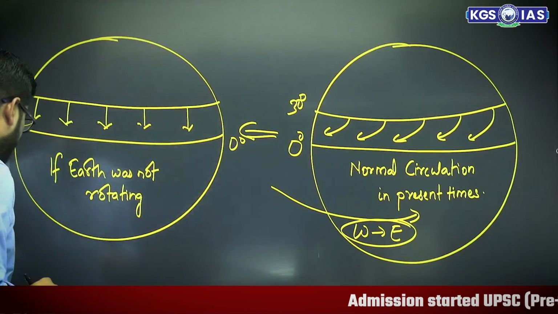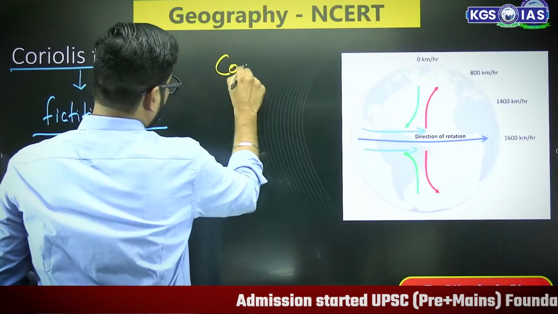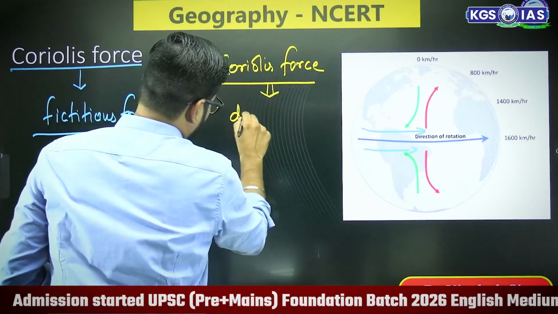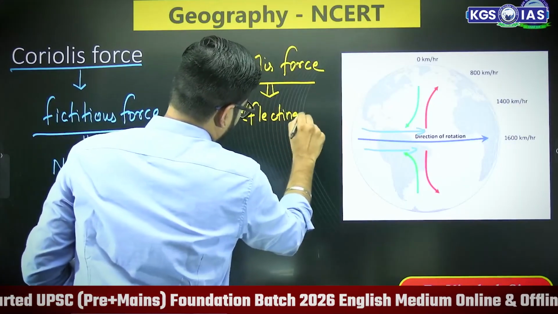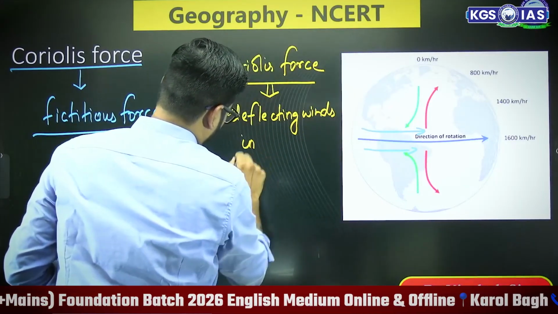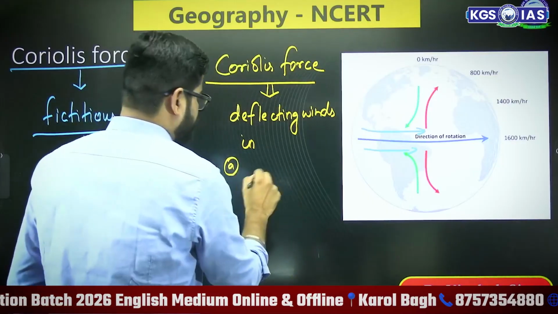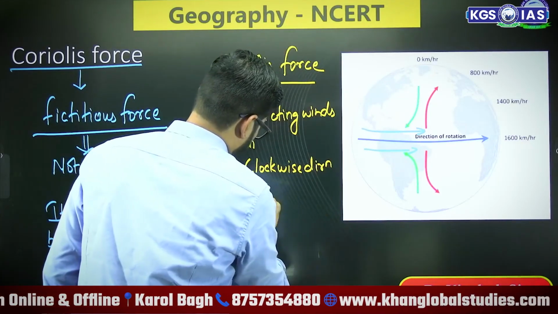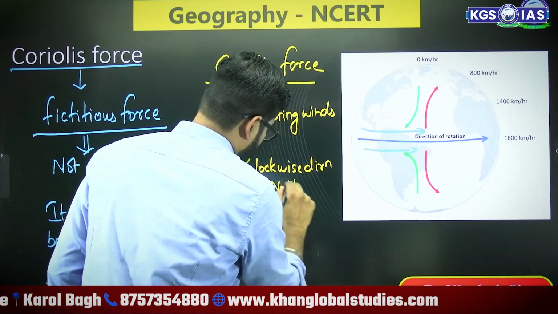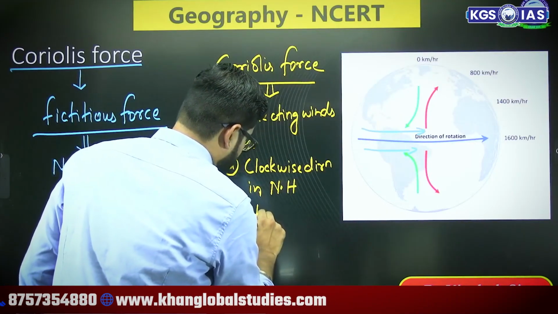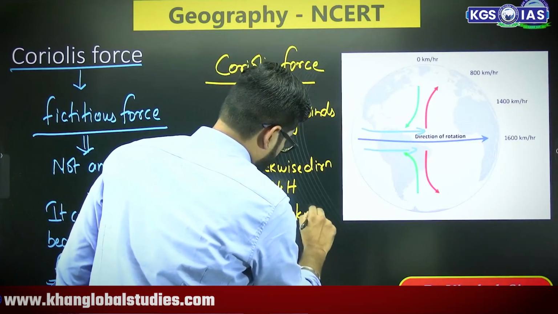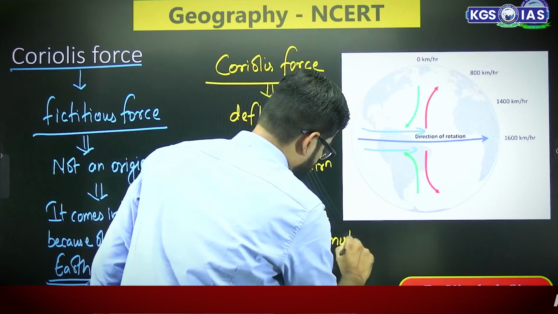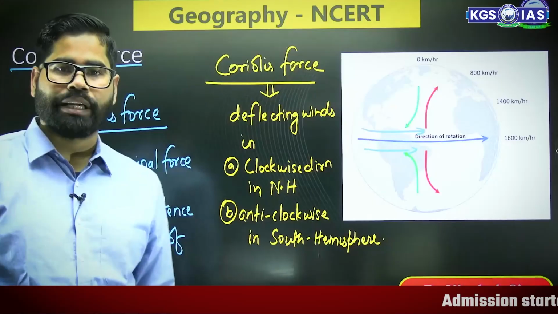We see that this Coriolis force is deflecting winds in clockwise direction in the north hemisphere, and anti-clockwise in the south hemisphere.